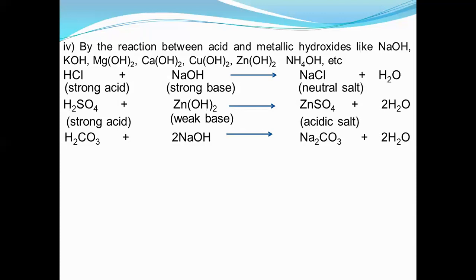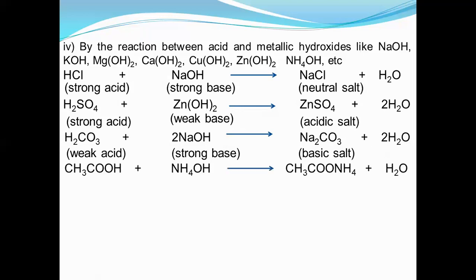So the base is strong, and that's why it is a basic salt.